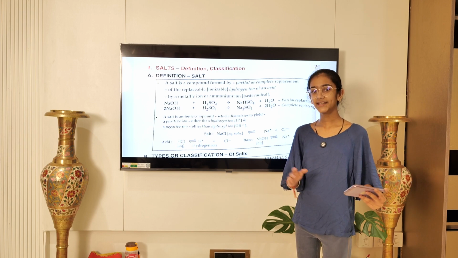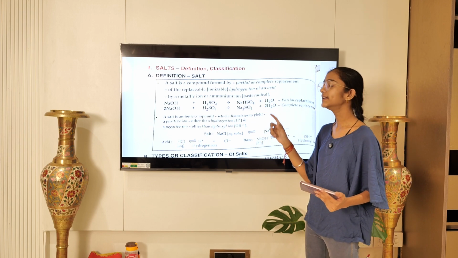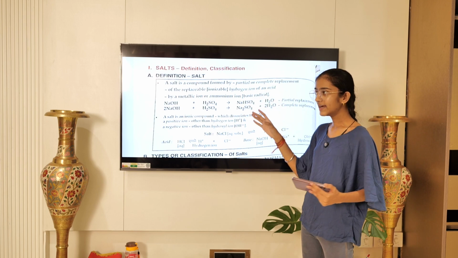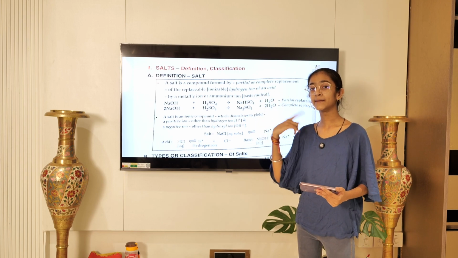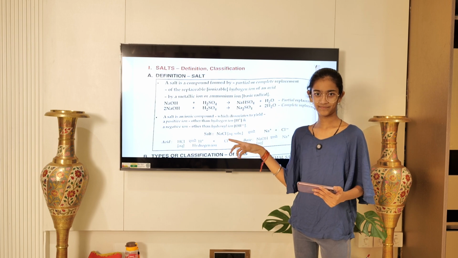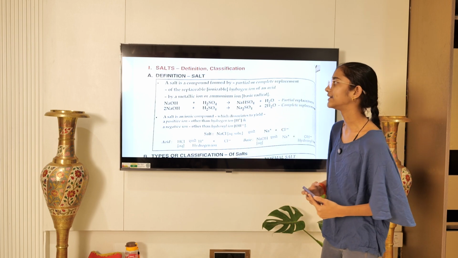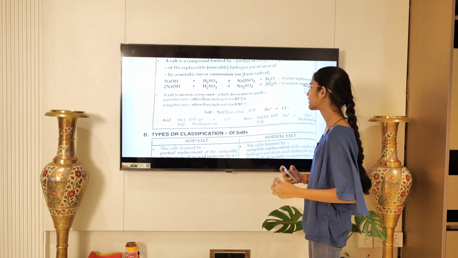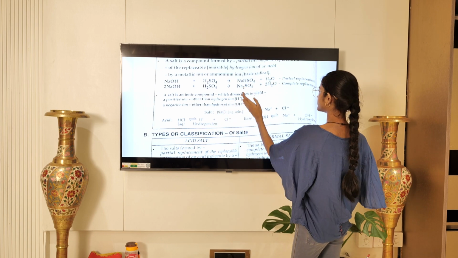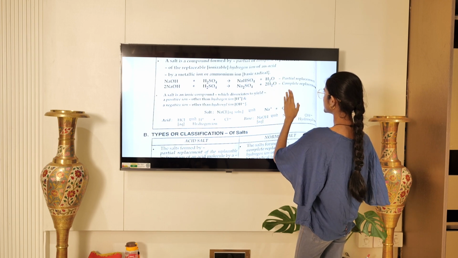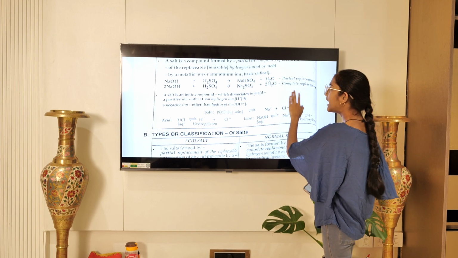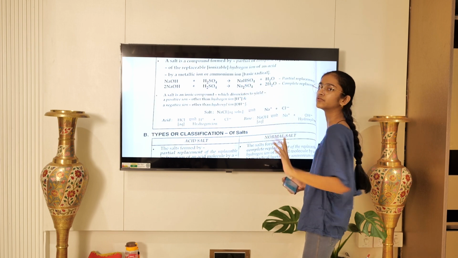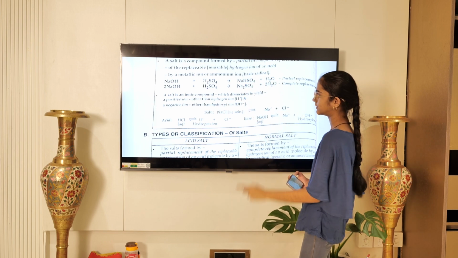केमिस्ट्री वाले रेडिकल में स्पेलिंग इज RADICAL और बायो के लिए इट इज RADICLE. So remember, this is the chemistry wala radical. Here these are a few reactions which are quite common. NaOH plus H2SO4 gives NaHSO4 plus H2O, which is partial replacement, and complete replacement में यहाँ पे NaHSO4 बना था, यहाँ पे Na2SO4 बनेगा and यहाँ पे 2H2O बनेगा. That's it.